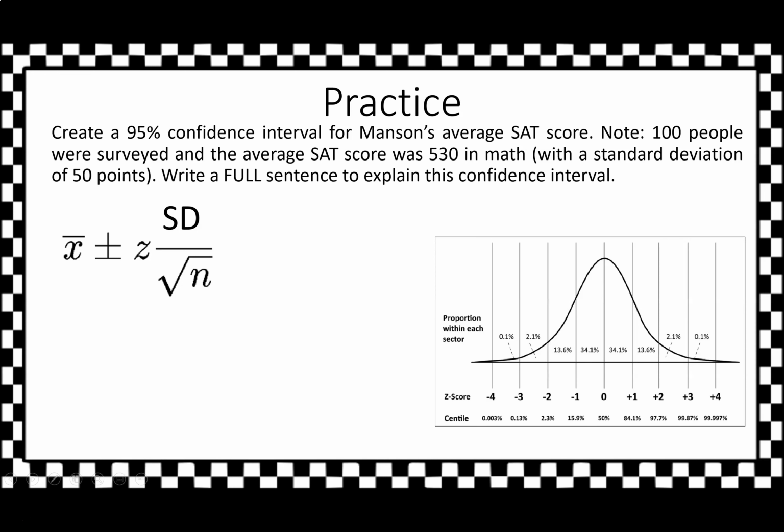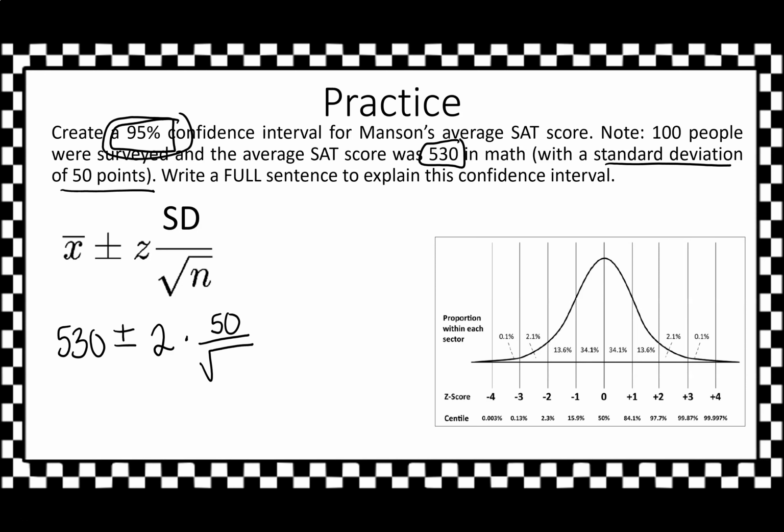So let's create a 95% interval for Manson's average SAT score. Note, 100 people were surveyed and the average SAT score was 530 in math, standard deviation of 50 points. So here we've got an X bar, an average of 530, plus or minus, because we're 95% confidence, we're talking about a z-score of 2. Our standard deviation is given to us in the problem as 50 points, divided by the square root of how many people? 100.